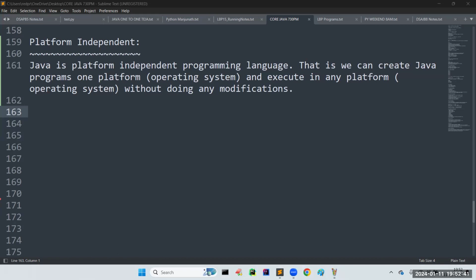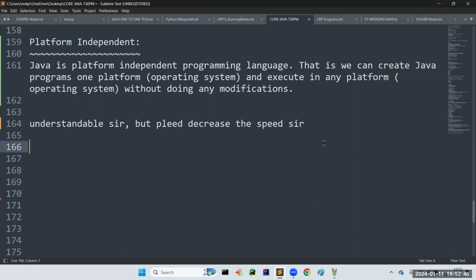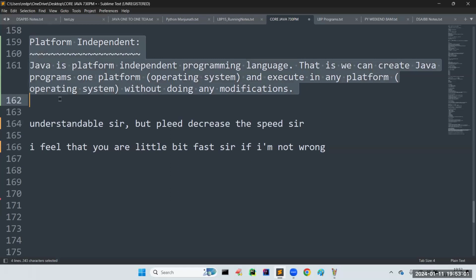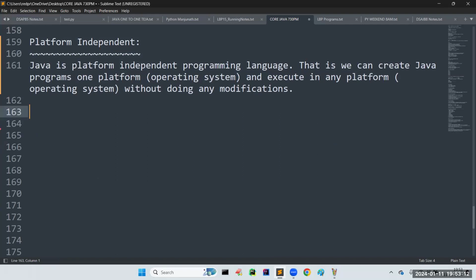Okay. Okay, maybe, sir, but definitely. Sir, anyone feeling somewhat same thing? Understandable, sir, but please decrease the speed. Okay. Uh, and I feel that you are little bit fast, if I'm not wrong. Maybe for this platform independent, so I moved a bit fast because I involved too much in the subject. Okay, sir, clear? Don't worry, I will reduce the speed. Yeah, right.